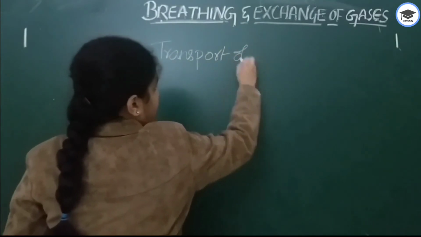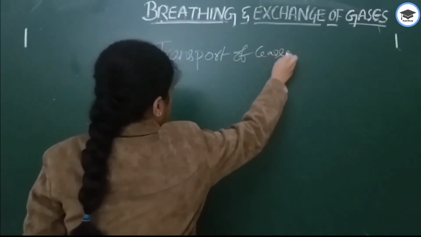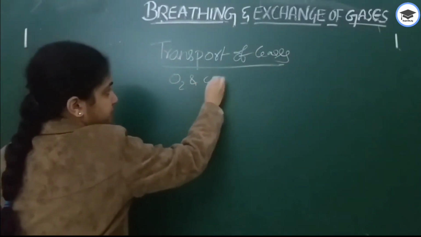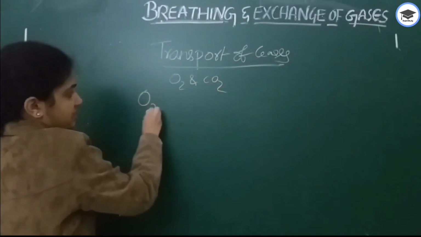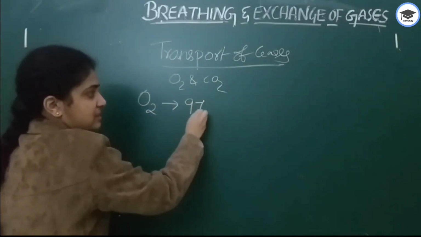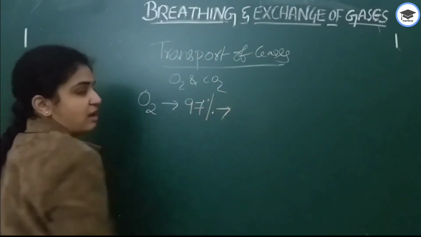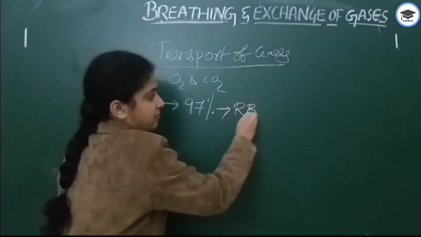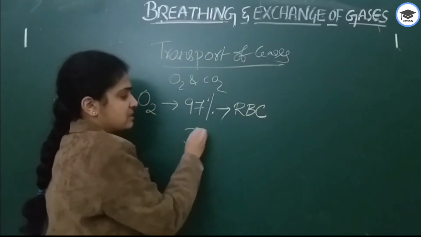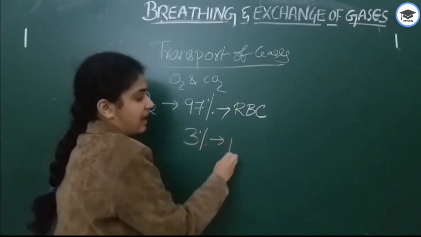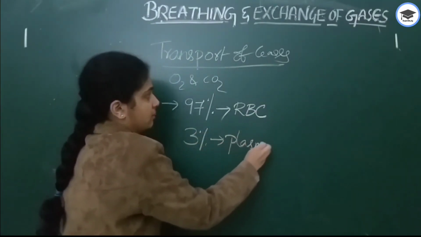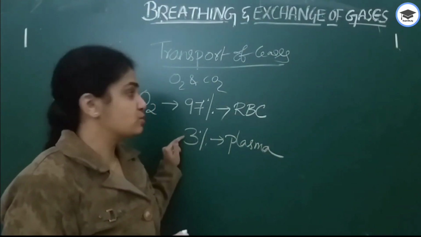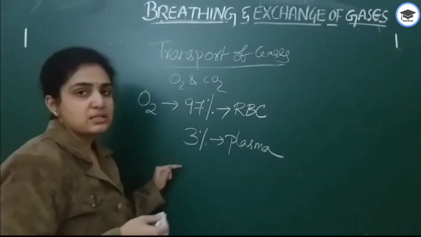Transport of gases. Oxygen and carbon dioxide are mainly transported. First, oxygen: 97% of oxygen is transported by RBC, that is red blood cells. Only 3% is transported by plasma. Oxygen 97% is through red blood cells only, and only 3% is through plasma.